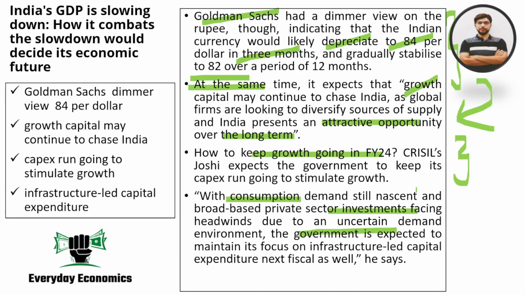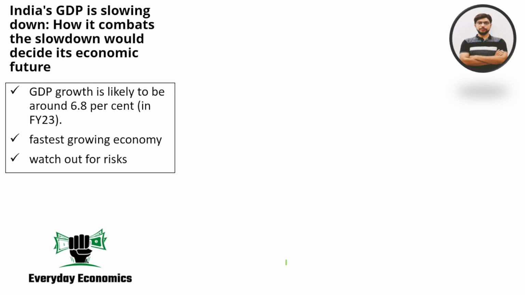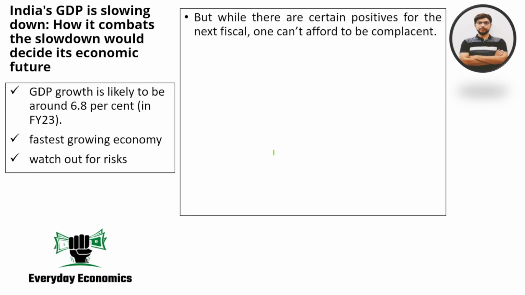The consumption engine is still quite nascent, and private sector investments are still facing headwinds. In such a scenario, Dharmakirti Joshi believes that government spending, particularly on infrastructural assets or capital expenditure, will be the way forward, and that is done by the government. So the Indian economy should be able to do well.